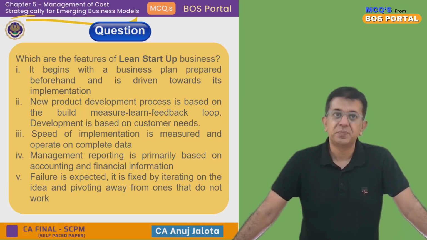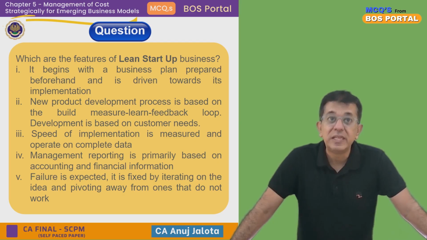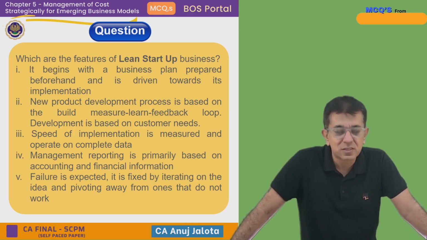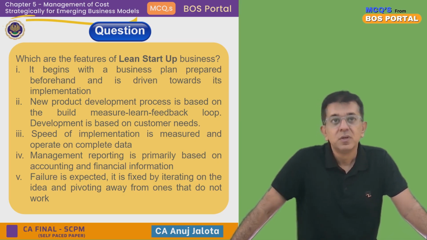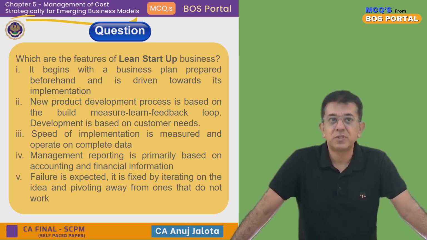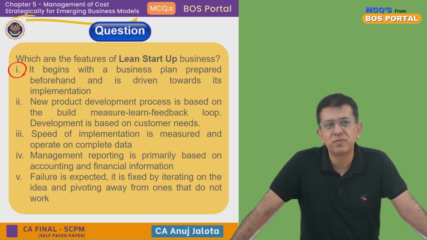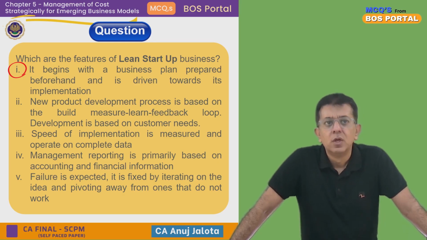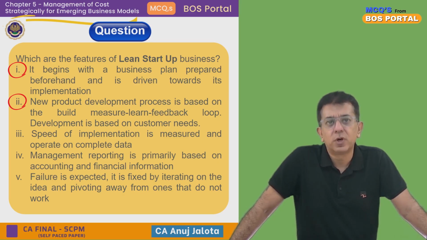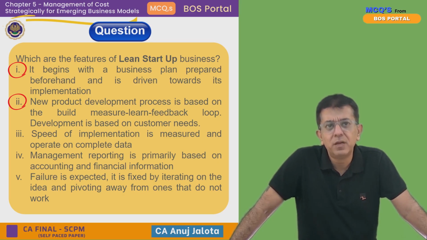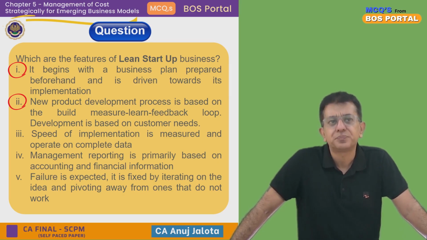Let's start it off. So what are the features of a lean startup business? You might have heard this term a lot these days. First, it begins with a business plan prepared beforehand and is driven towards its implementation. Second, product development. New product development is based upon a build, measure, learn, feedback loop.